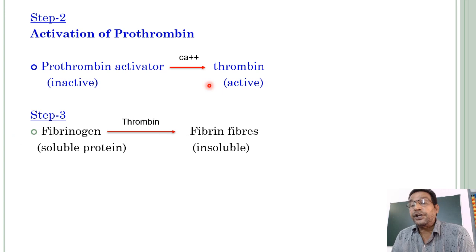Next, step 3, that active thrombin converts the soluble protein fibrinogen into fibrin fibers. Fibrin fibers are insoluble.